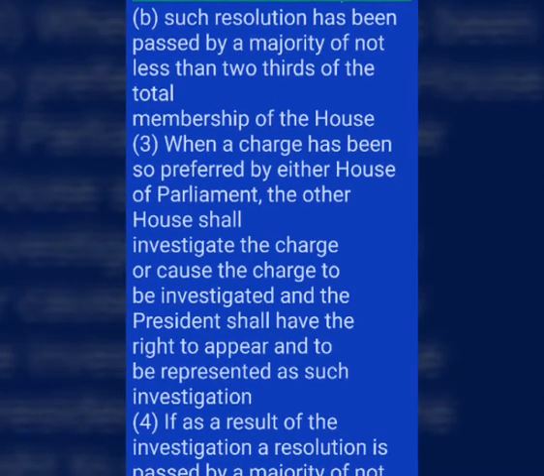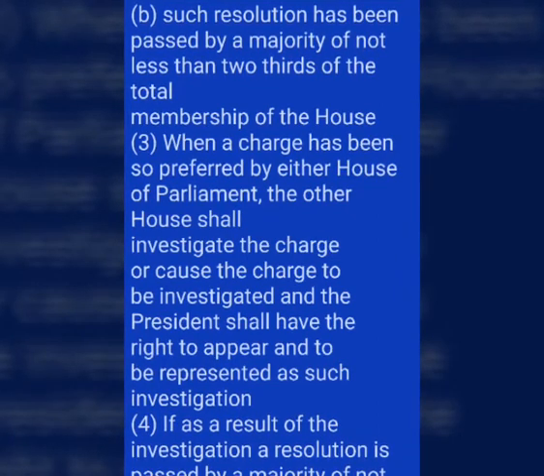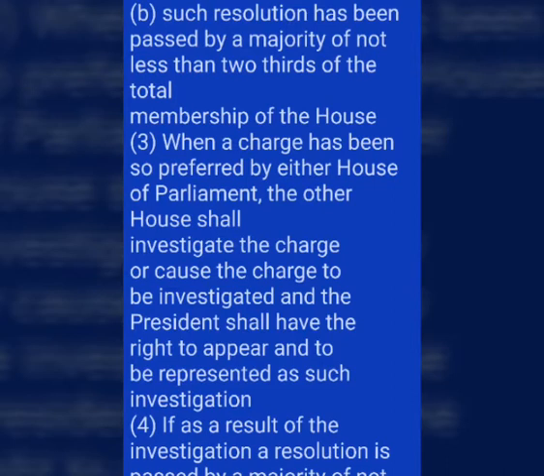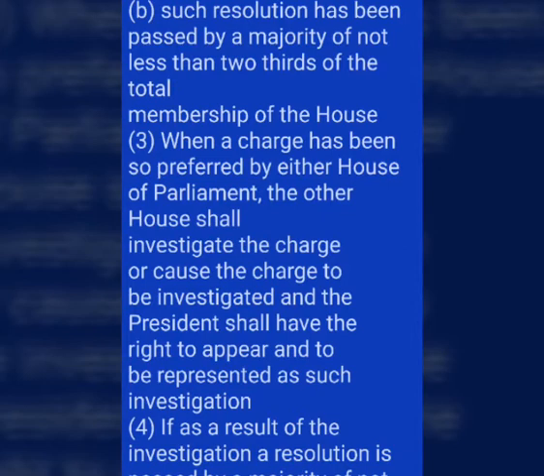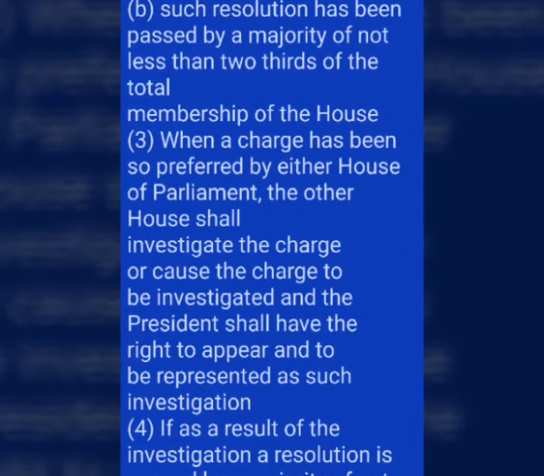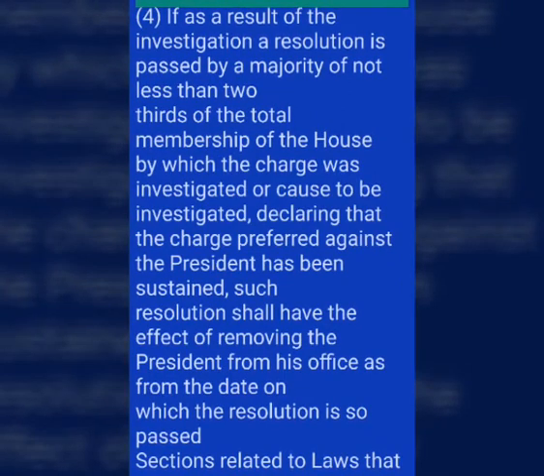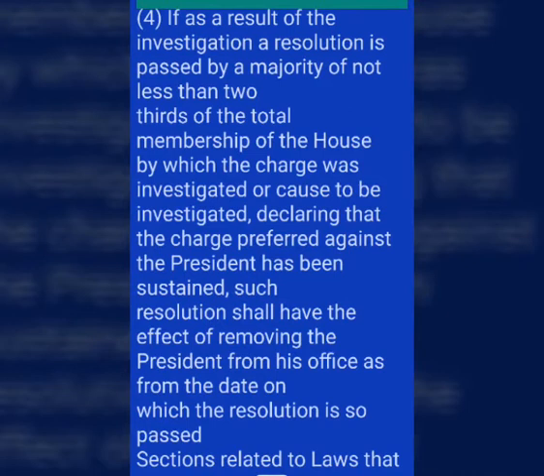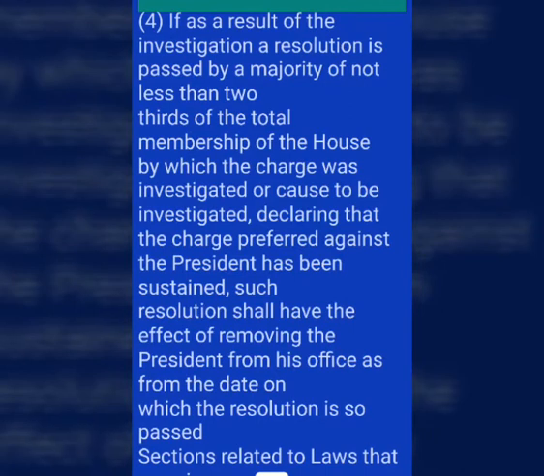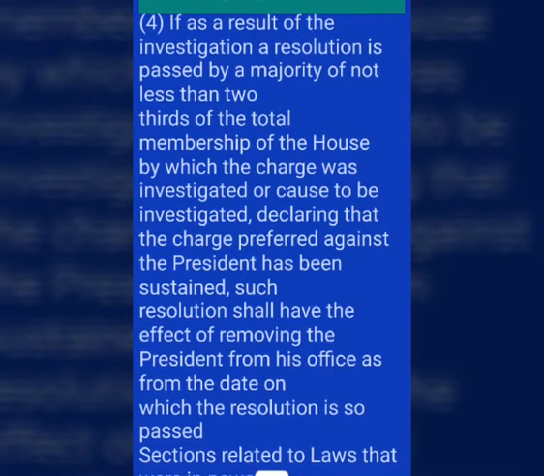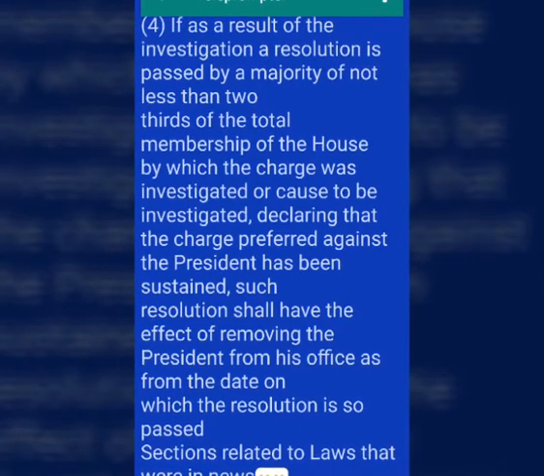3. When a charge has been so preferred by either House of Parliament, the other House shall investigate the charge or cause the charge to be investigated, and the President shall have the right to appear and to be represented at such investigation. 4. If as a result of the investigation a resolution is passed by a majority of not less than 2/3 of the total membership of the House by which the charge was investigated or caused to be investigated, declaring that the charge preferred against the President has been sustained, such resolution shall have the effect of removing the President from his office as from the date on which the resolution is so passed.